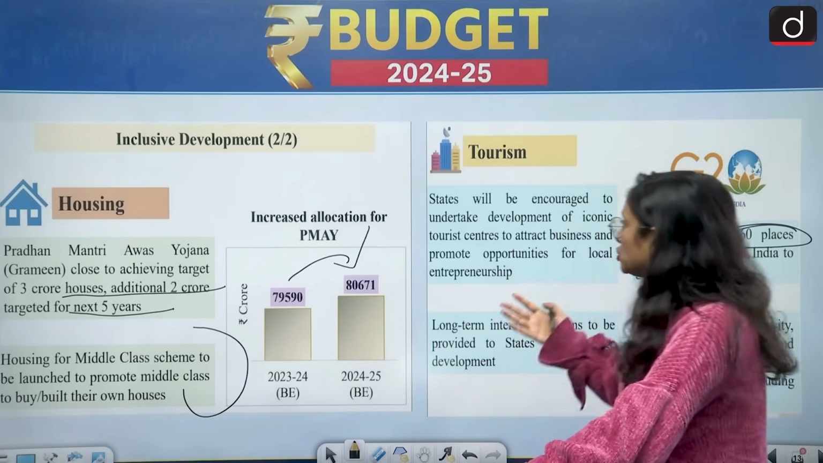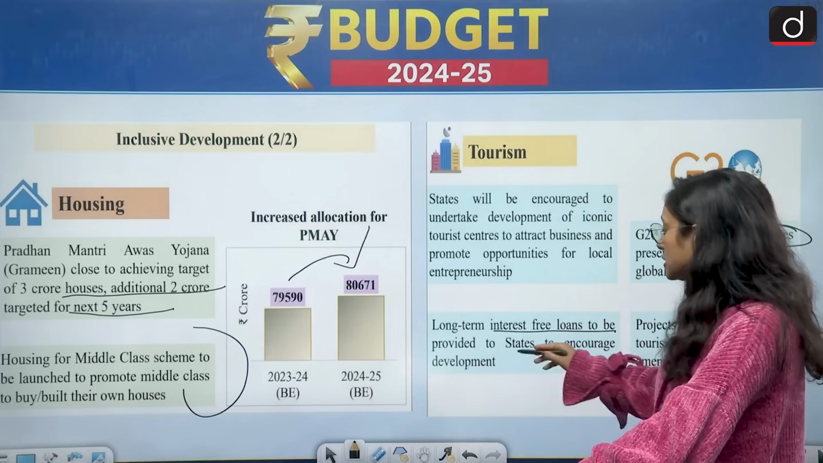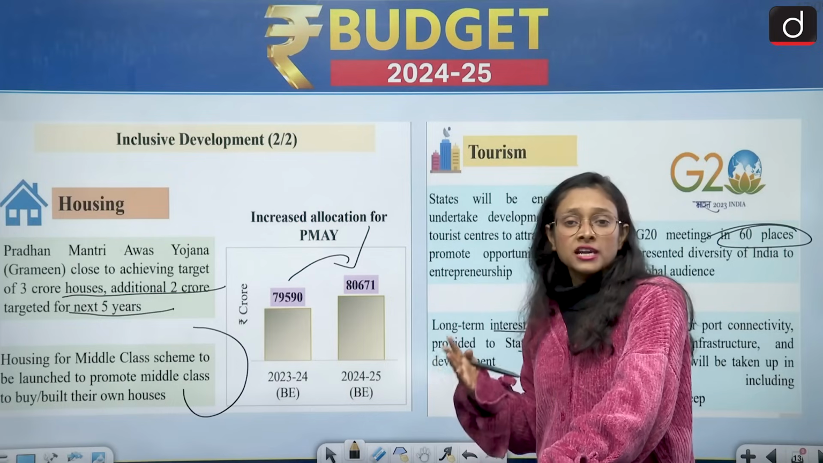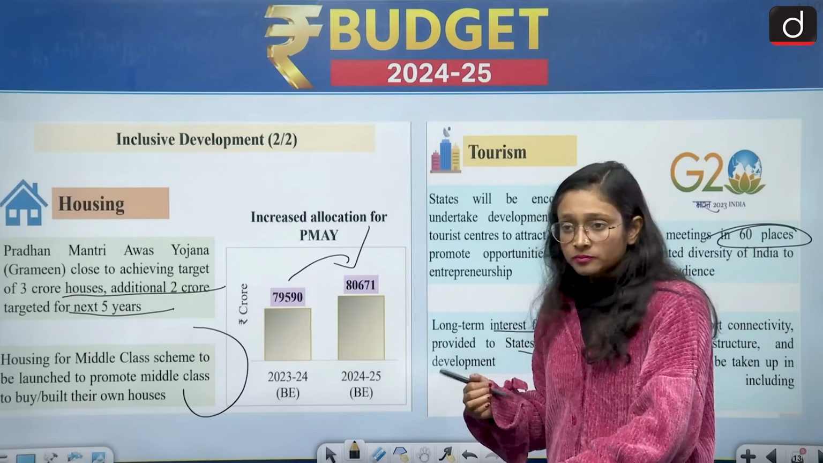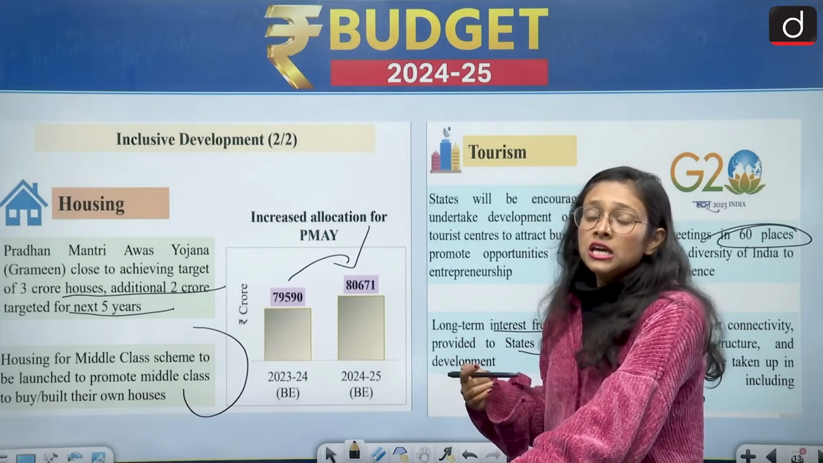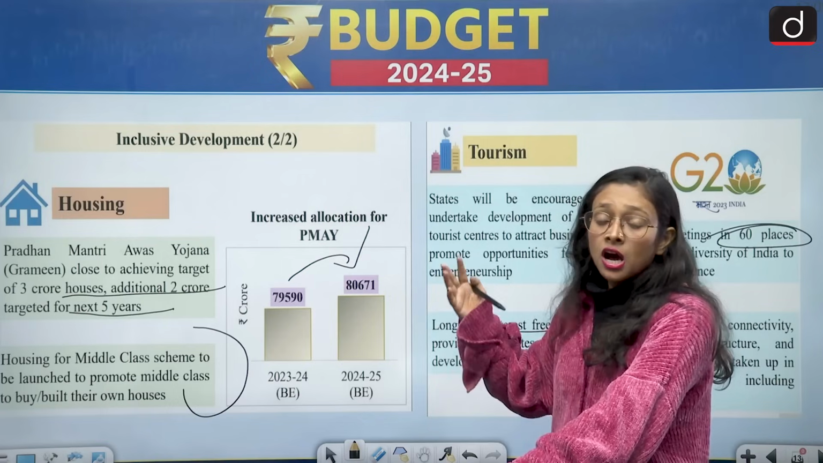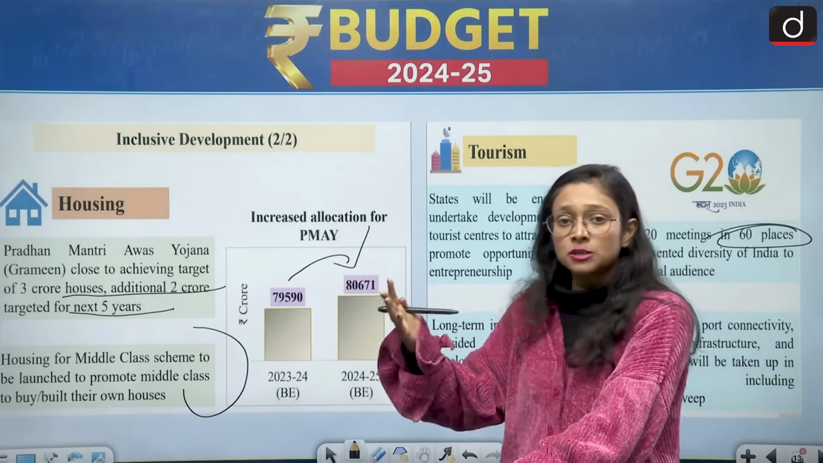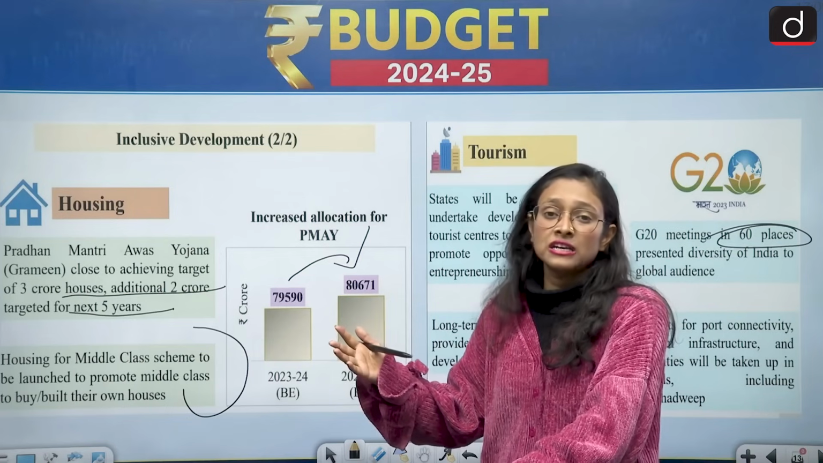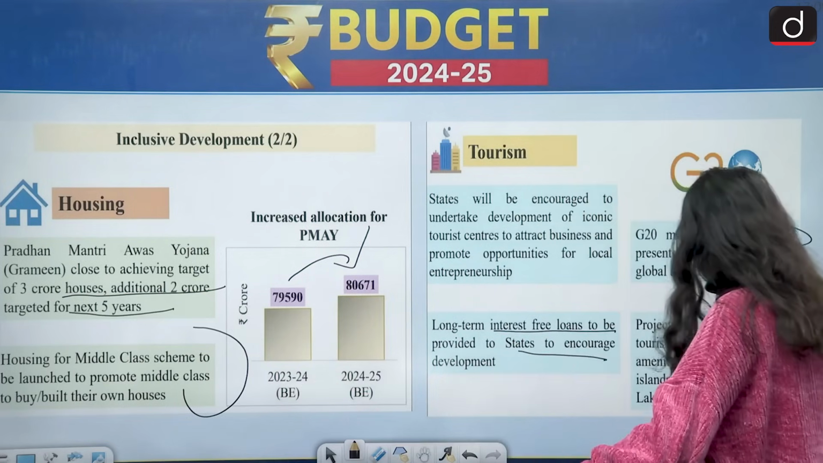So in that direction the tourism sector is also booming, and long-term interest-free loans are to be provided to the states to encourage development. When we consider states like Bihar, Uttar Pradesh and Assam, they are so historically significant, but they are not developed for tourists, unlike Rajasthan, Punjab and Himachal Pradesh, which have developed. We need to develop all these states in that direction so that we can earn money from them also. So this is the tourism sector of India.